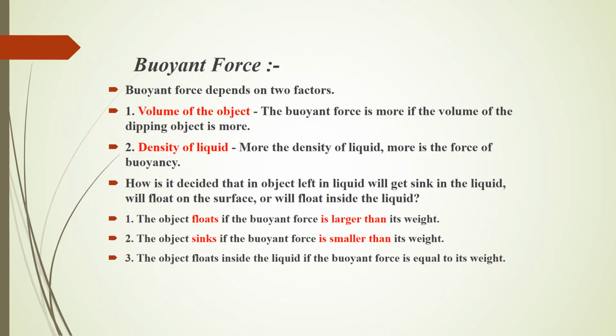Buoyant force depends on two factors, that are volume of the object and density of the liquid. If the volume of the object is more, buoyant force is also more. And if the density of the liquid is more, then the force of buoyancy will be more. How is it decided then? An object left in a liquid will sink in the liquid or float on the surface of the liquid. It depends on the following conditions. The object floats if the buoyant force is larger than its weight, and the object will sink if the buoyant force is smaller than its weight. The object floats inside the liquid if the buoyant force is equal to its weight.